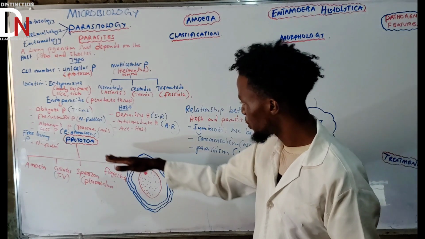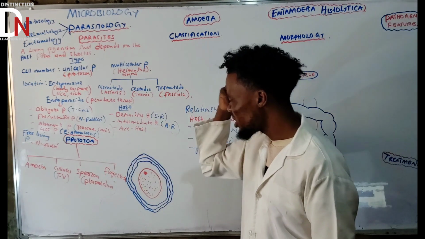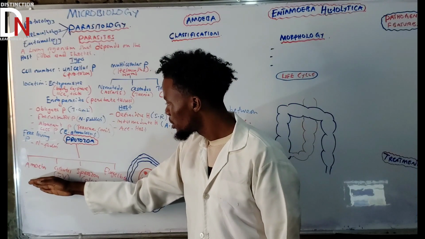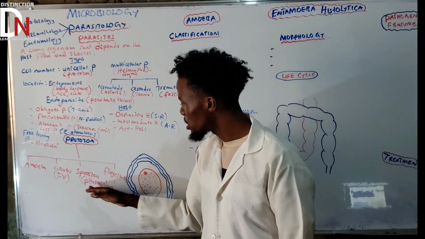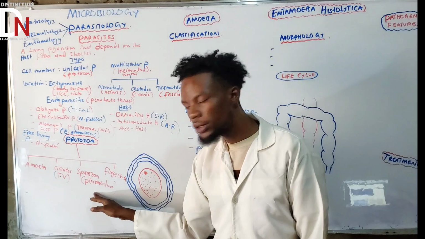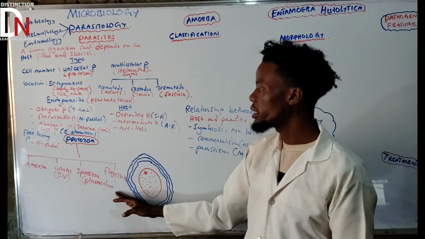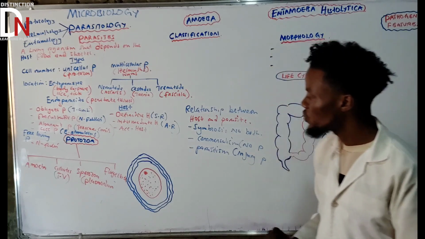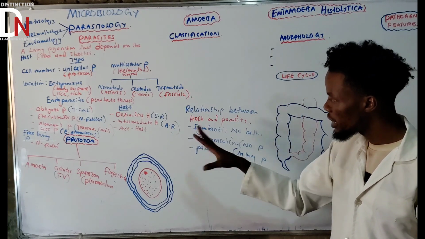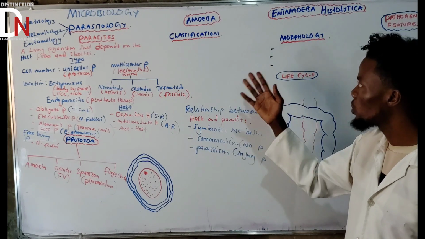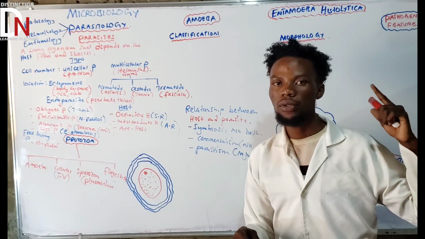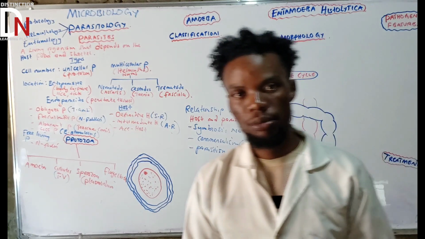So if you are talking about protozoa, unicellular organisms, what you need to have in mind is that we'll talk about the amoeba, the ciliates, the sporozoa, also called Apicomplexa, and the flagellates. In the next video, we'll talk about the structure of the protozoa, the general structure and characteristics, then we go to amoeba classification, ending with Entamoeba histolytica. All the best, make sure that you study more.